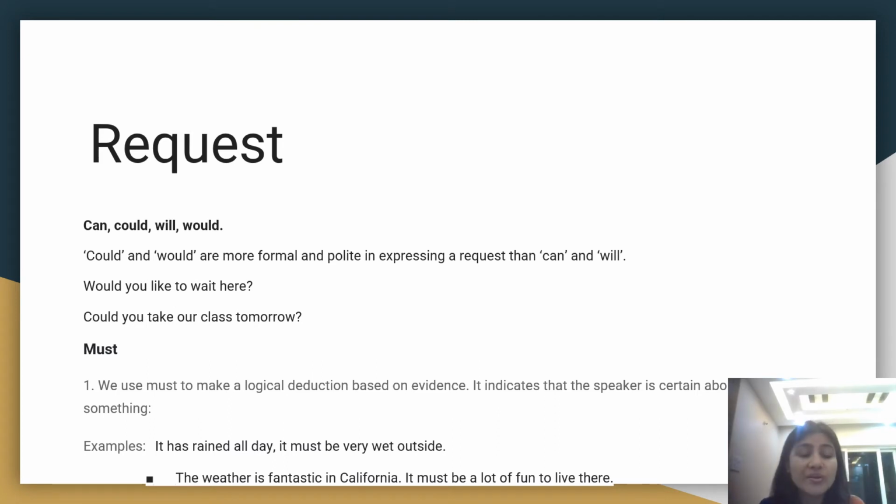Okay. The weather is fantastic in California. It must be a lot of fun to live there. Since the weather is fantastic in California, it must be a lot of fun to live there. So we are coming to a conclusion based on logical deduction and on the basis of evidence. In those kinds of statements also we use must.